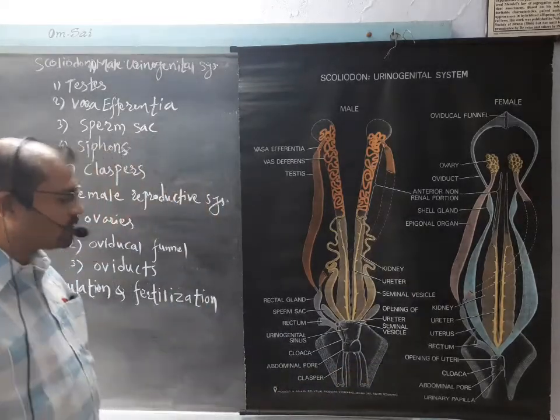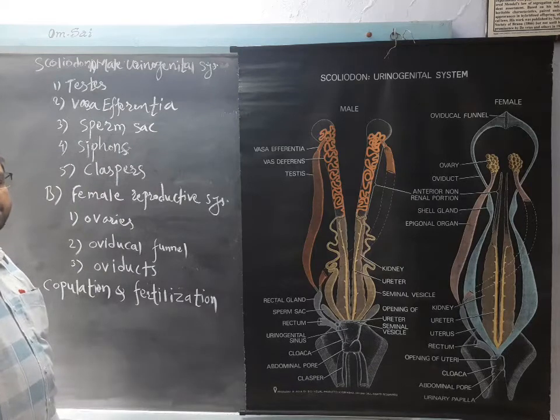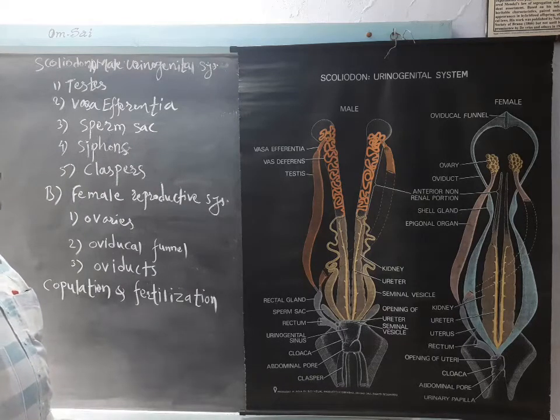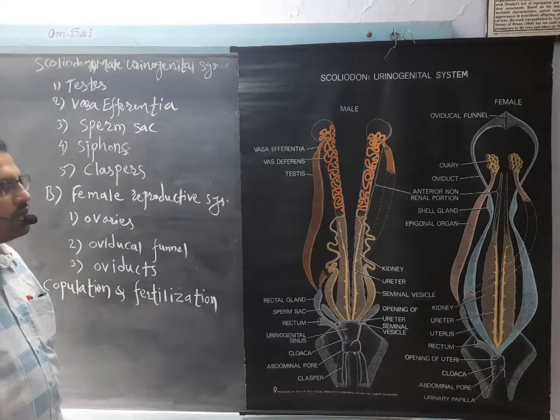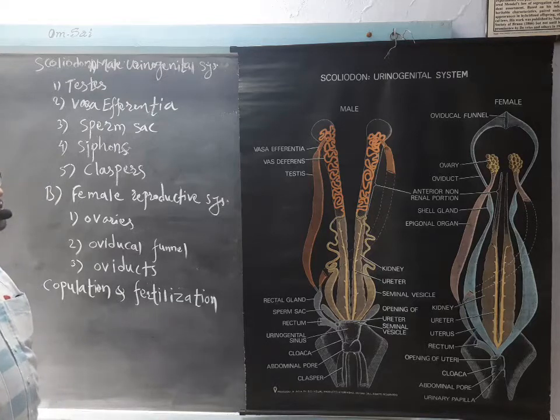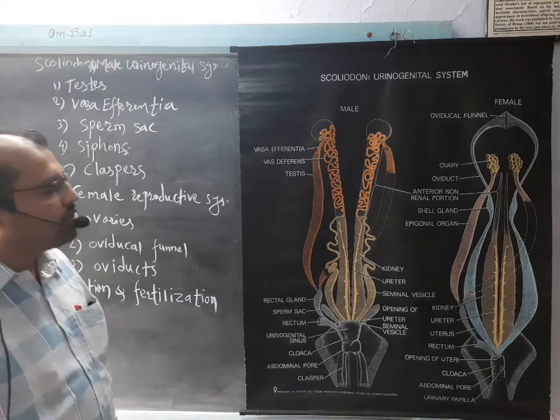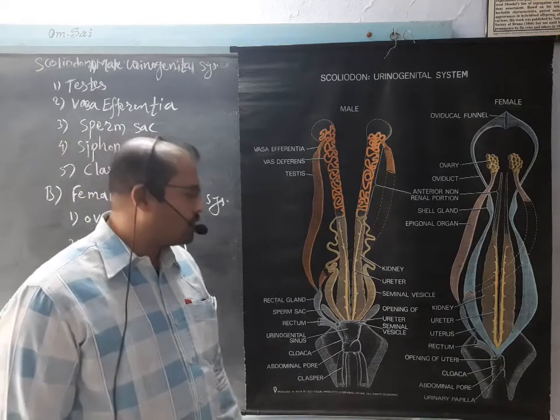They are elongated structures which help to ejaculate the male gamete or sperm. So this is about the male urinogenital system of Scoliodon.